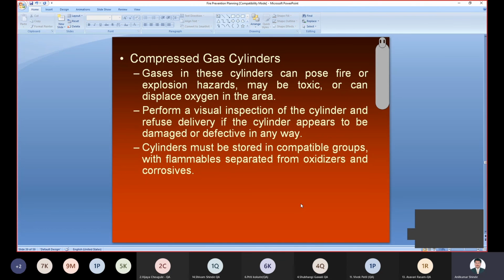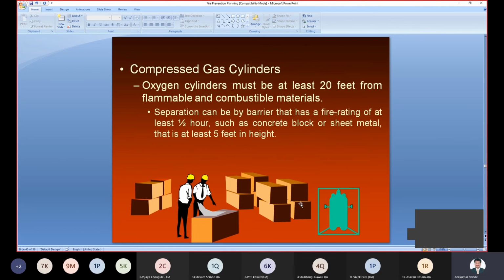So perform a visual inspection of the cylinder always, right? If any leakage of gas is there, we have to replace the gas cylinder. If the leakage is there, it may cause a fire afterwards. So that's why we have to check whether the cylinders are appropriate or not. Then for compressed gas cylinders, oxygen cylinders must be at least 20 feet from flammable and combustible material, so we can avoid the problem of fire.